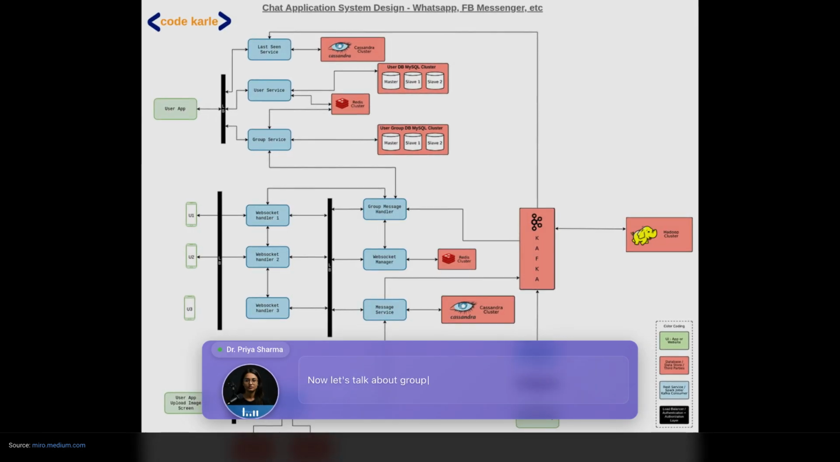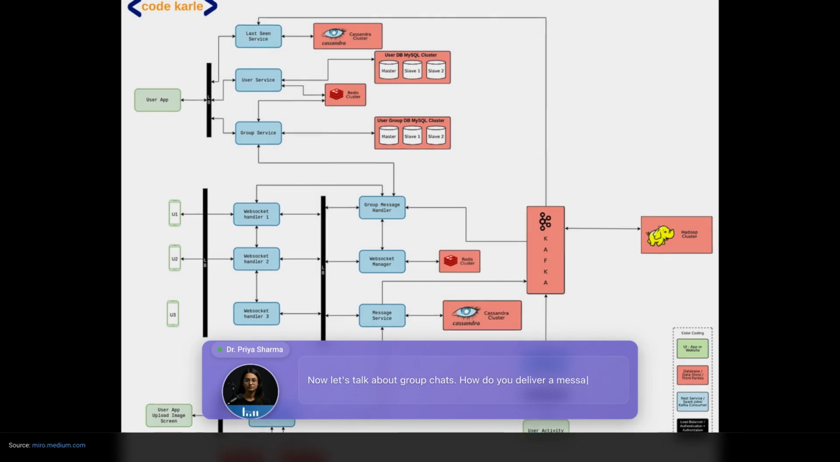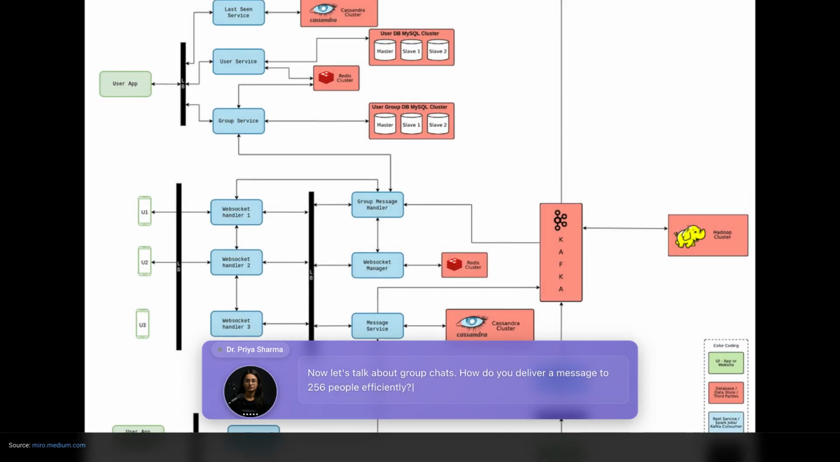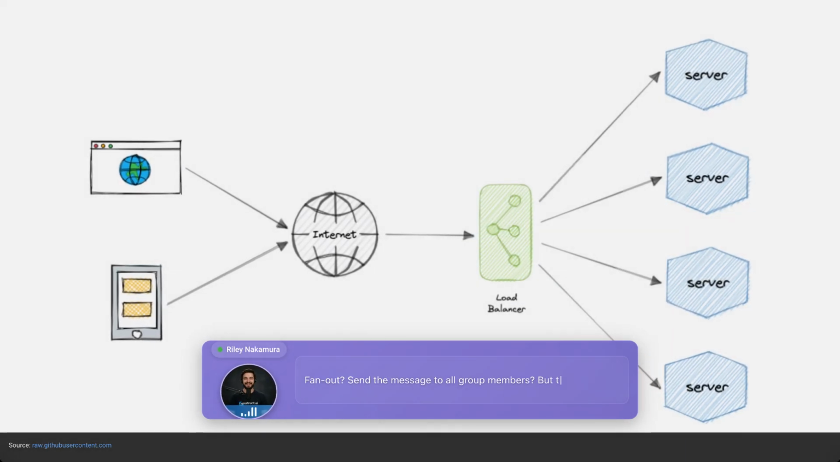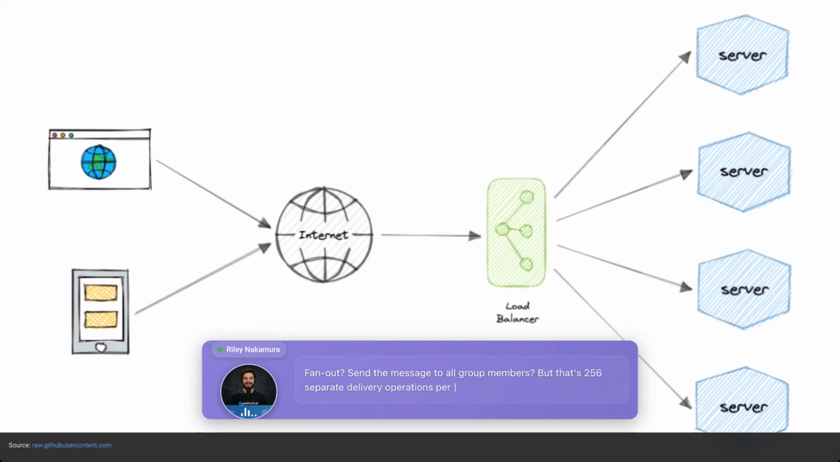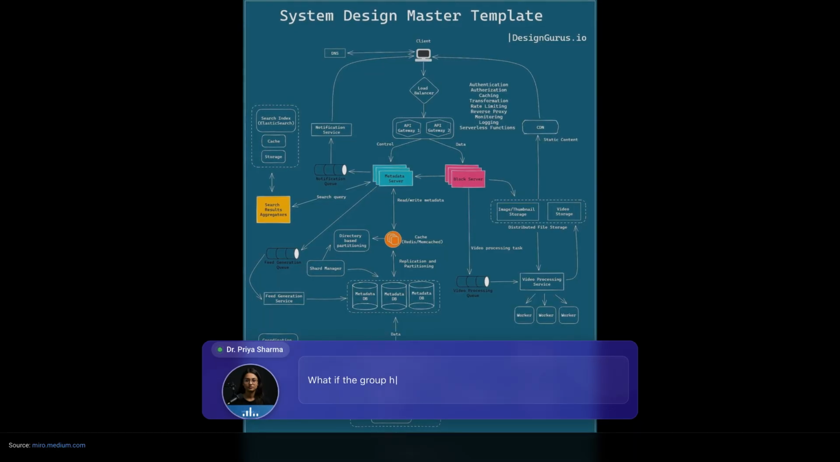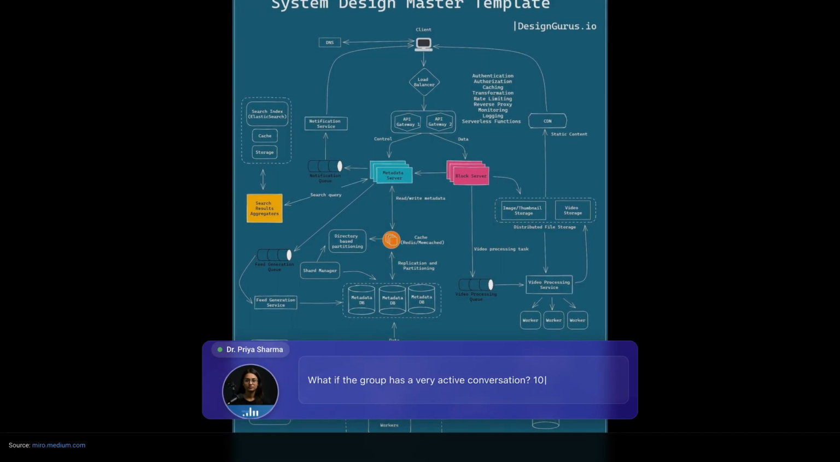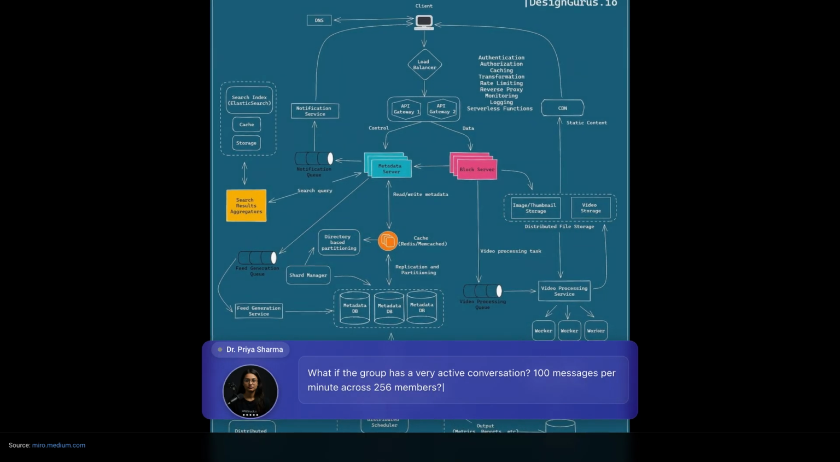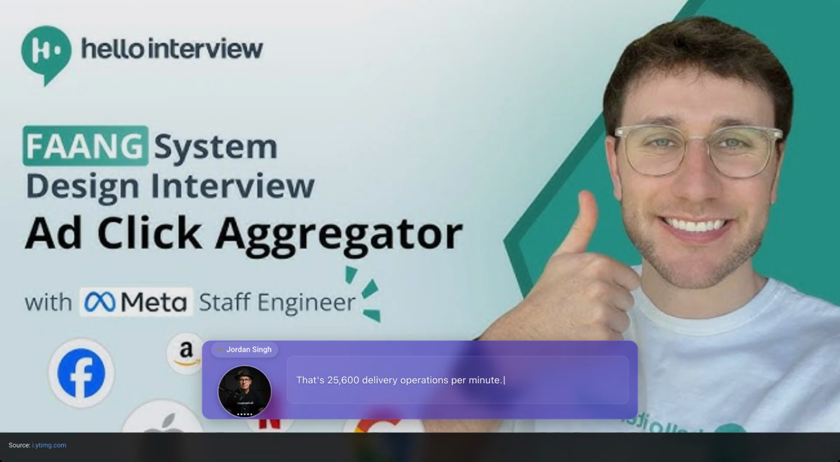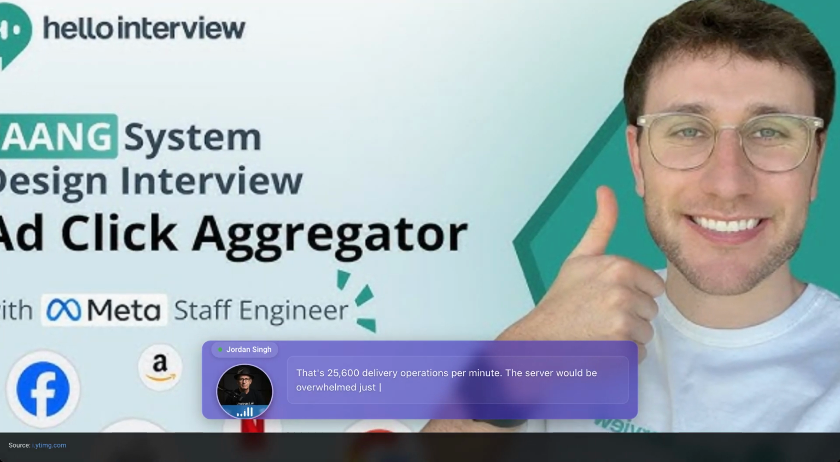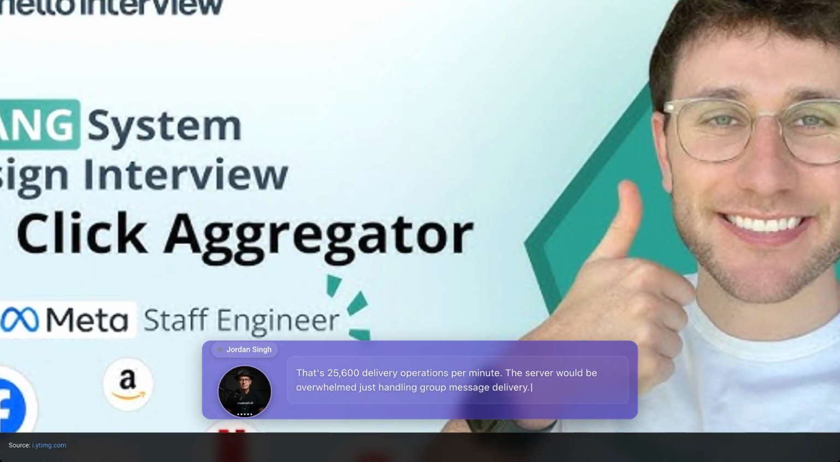Now let's talk about group chats. How do you deliver a message to 256 people efficiently? Fan out, send the message to all group members, but that's 256 separate delivery operations per message. What if the group has a very active conversation? 100 messages per minute across 256 members. That's 25,600 delivery operations per minute. The server would be overwhelmed just handling group message delivery.